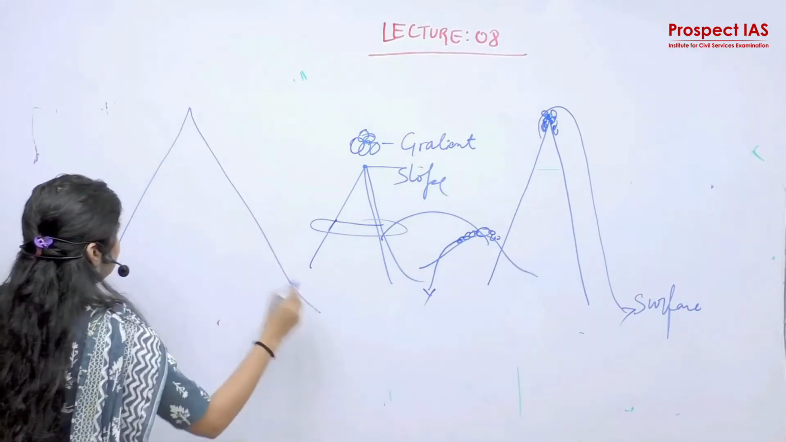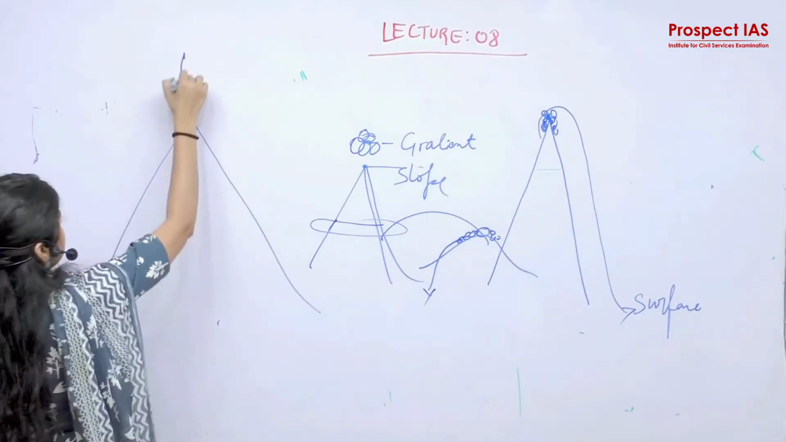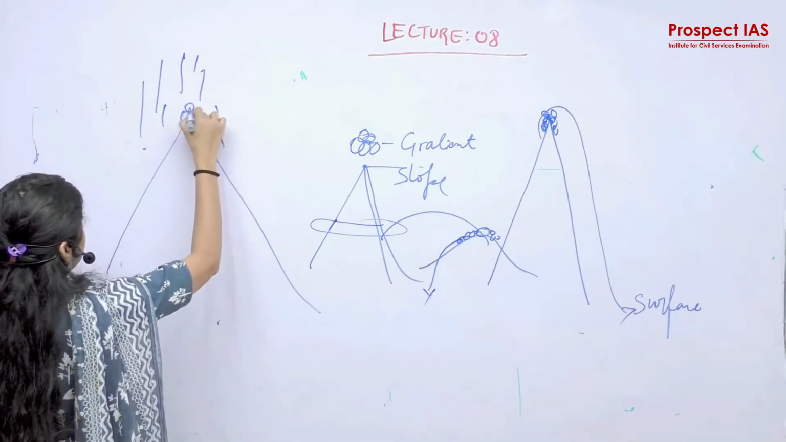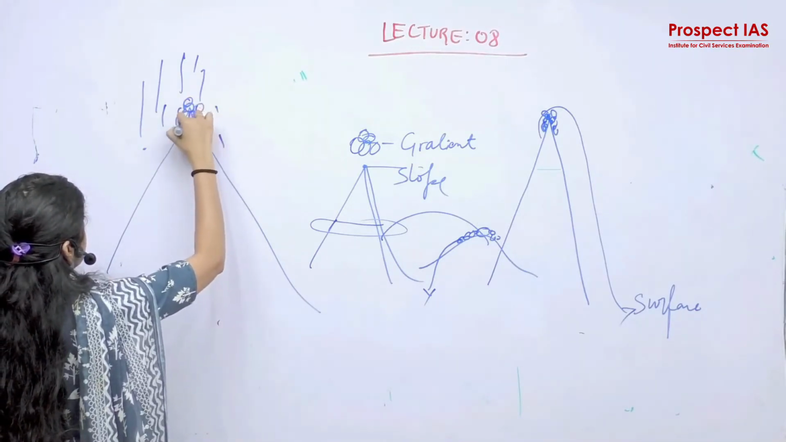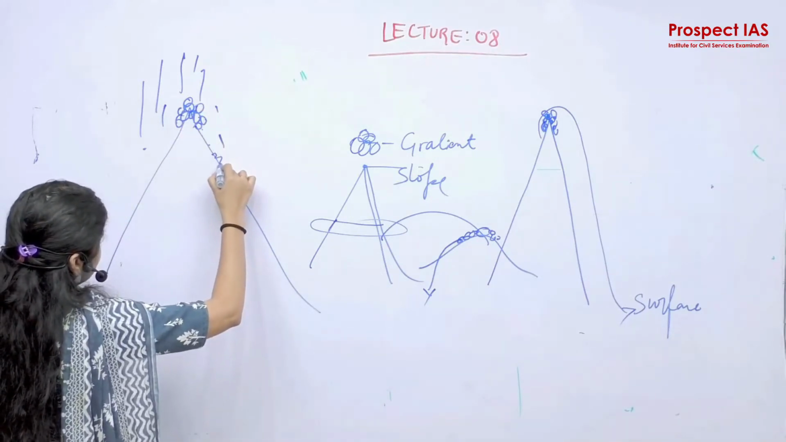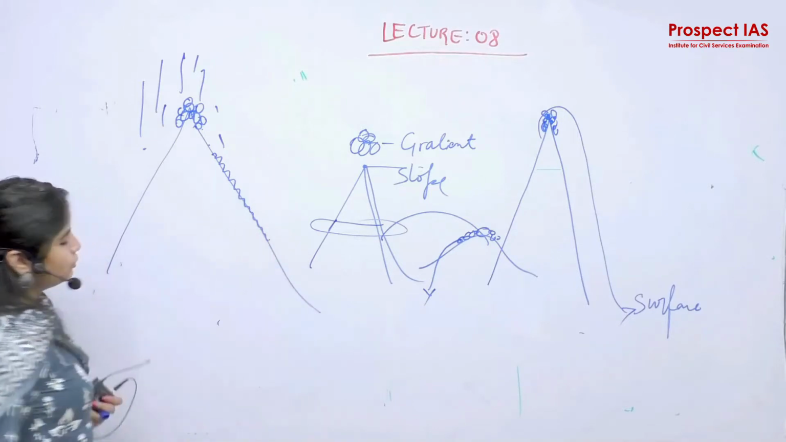Suppose it is a mountain, and continuous rainfall is happening. Here are the deposits of granules or gradients. So what will happen here? The slope was not lubricated.